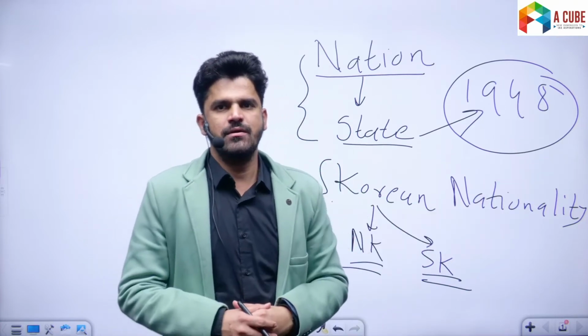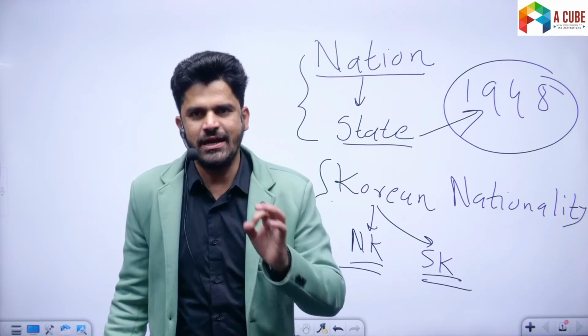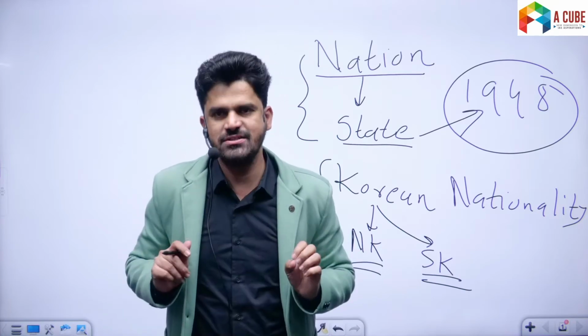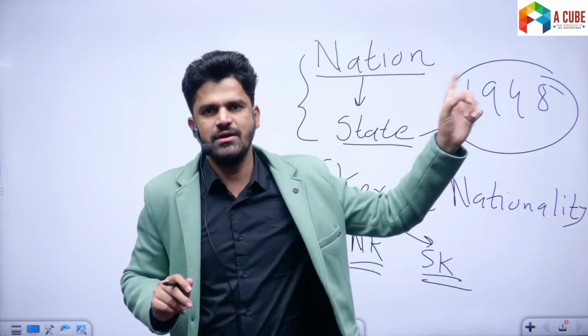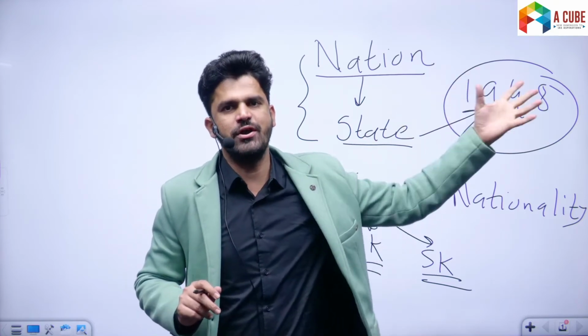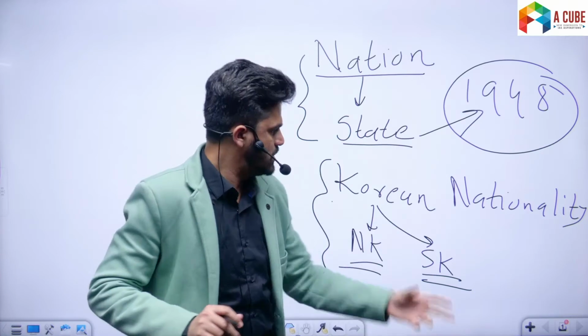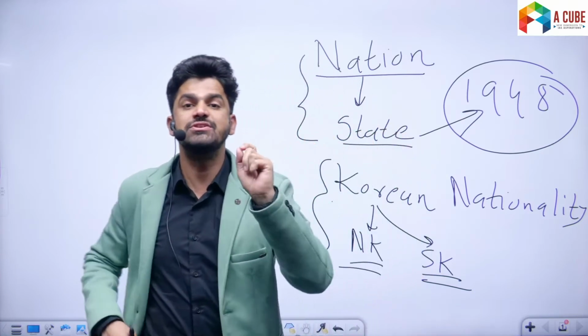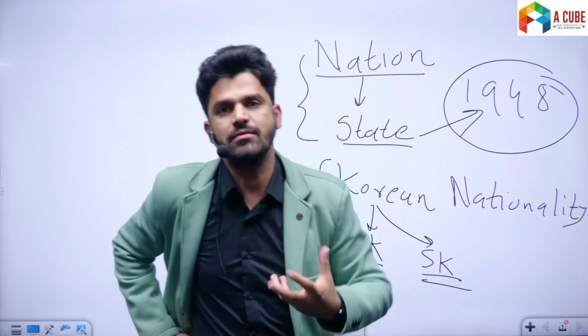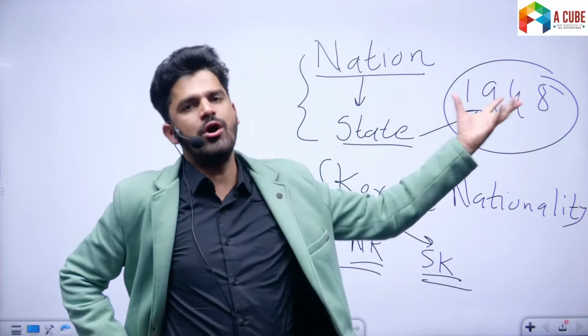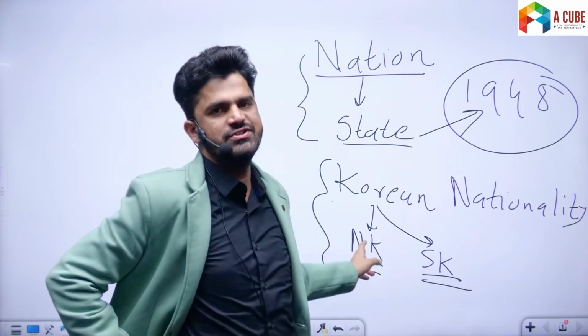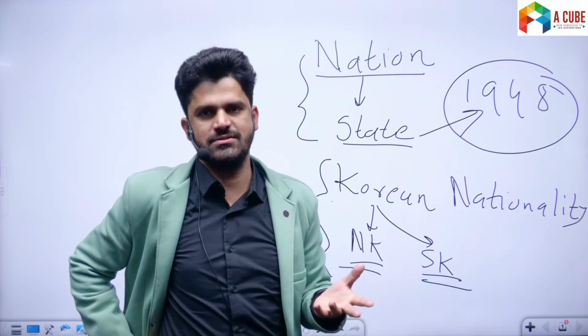For example, a non-resident Indian does not stay in the Indian state, but stays in another country, say the United States of America, but still he or she has a sense of cultural and psychological unity. So they belong to the Indian nation, but they do not belong to the Indian state because they don't live here.